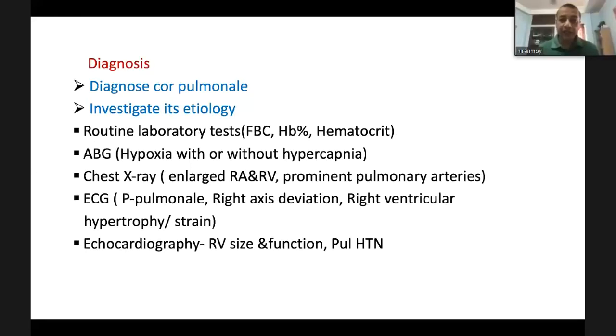Now, how can we diagnose? Diagnosis has two parts. One is we have to diagnose the patient as Cor Pulmonale. Then we have to investigate its etiology. For diagnosis, we should do some routine laboratory tests: full blood count, hemoglobin percentage, hematocrit, arterial blood gas, chest X-ray, ECG, and echocardiography.